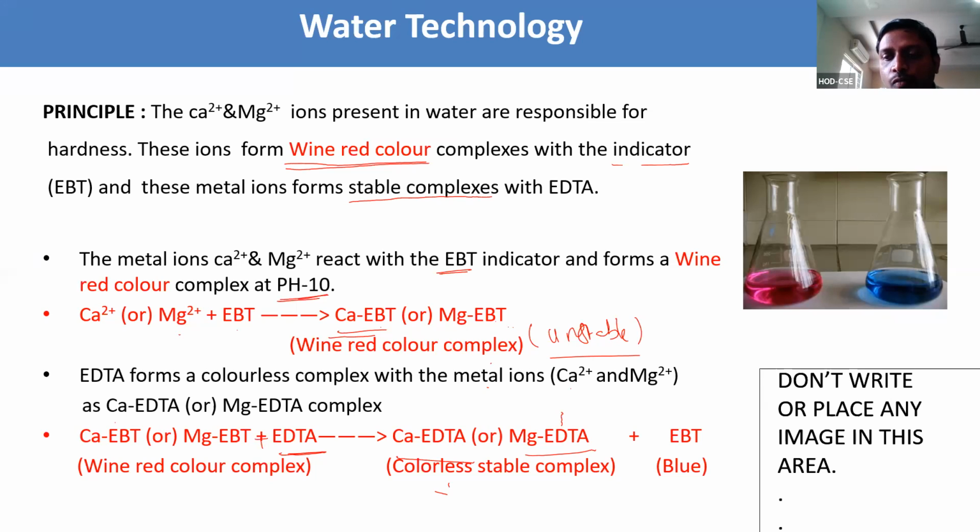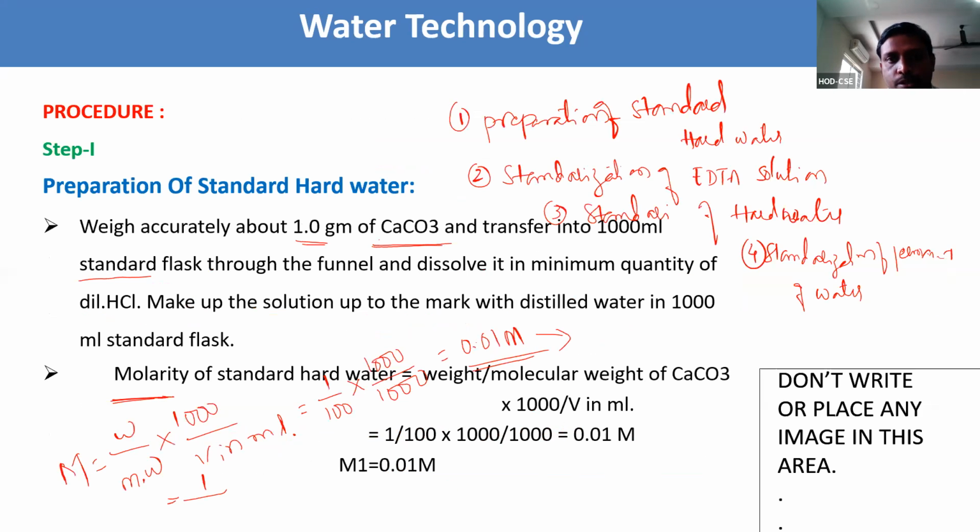It forms a wine red color complex, which is the unstable complex. Now to this we are adding EDTA, which we are going to take in the burette. It forms calcium EDTA or magnesium EDTA, which is the colorless stable complex, blue color one.